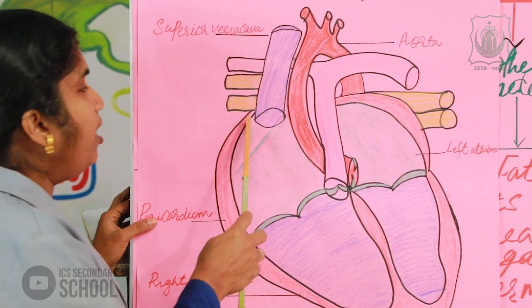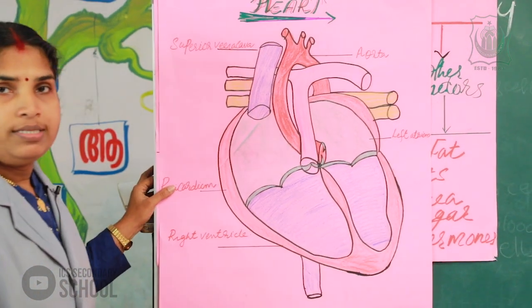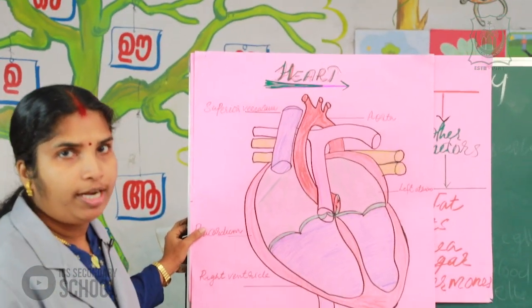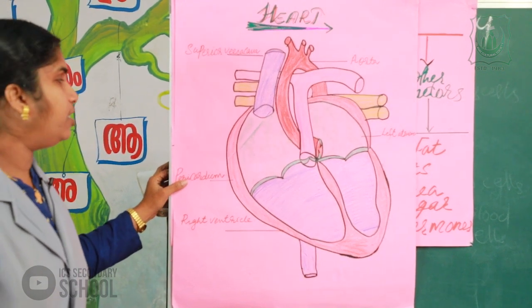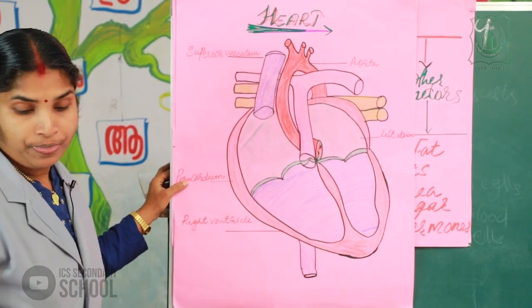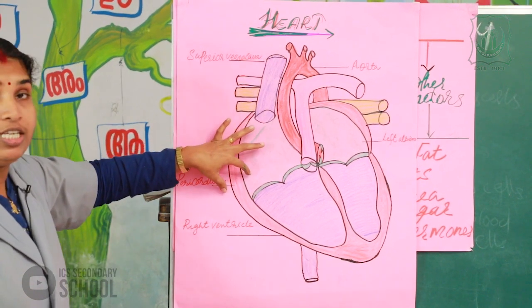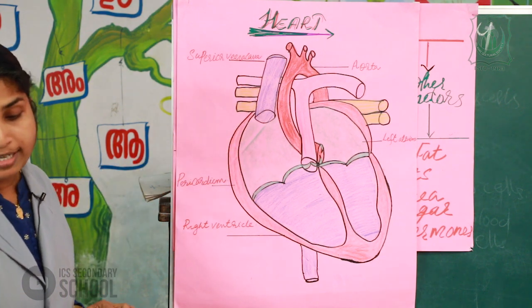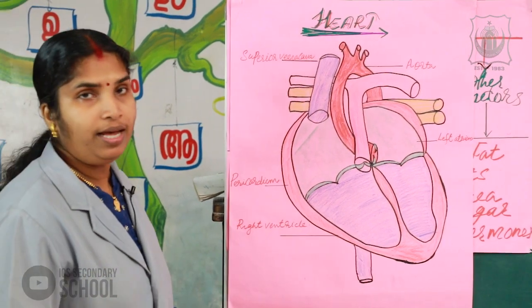Between the pericardial membranes, we can see a fluid. That fluid is known as pericardial fluid. Pericardial fluid helps to reduce the friction between the two membranes when the heart beats.